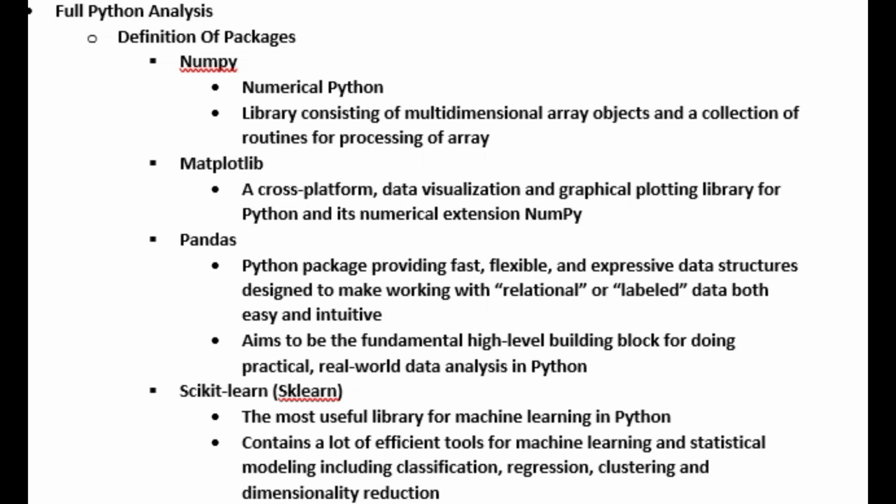And last but not least, scikit-learn, sklearn for short, which is the most useful library for machine learning in Python, right? It contains a lot of efficient tools for machine learning and statistical modeling, including classification, regression, clustering, and dimensionality reduction. I have a bit of knowledge in that because I already have a degree in engineering as well as a master's degree in applied mathematics and statistics.